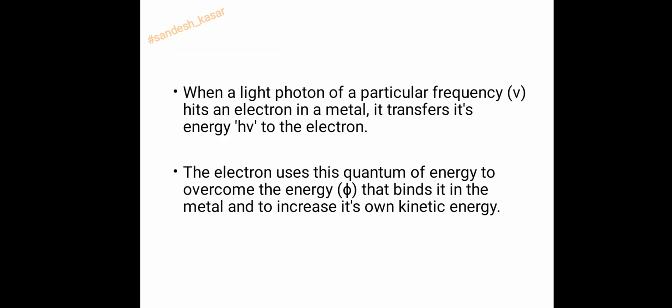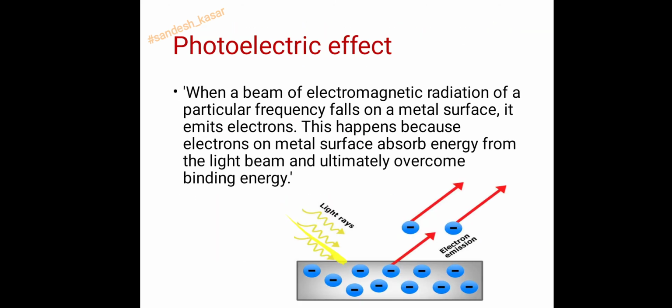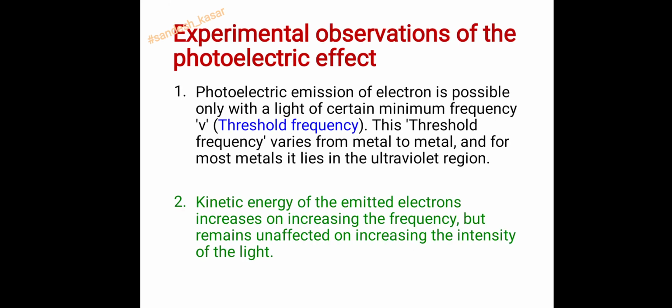Then see, when a light photon of a particular frequency nu hits an electron in a metal, it transfers its energy h nu to the electron. So when this light ray strikes the metal surface, it has energy h nu, and that h nu is transferred to these electrons.